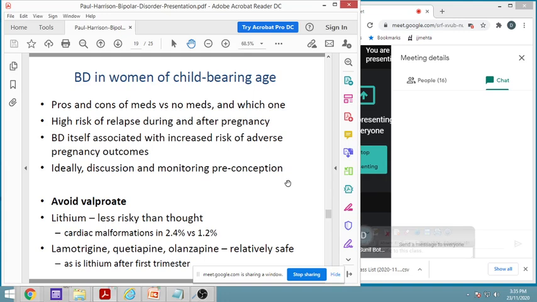Medicine should be given. And then what should be done? There are high risk of relapse during and after pregnancy. There are many reasons behind it.